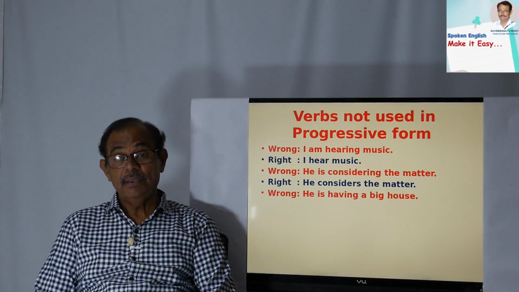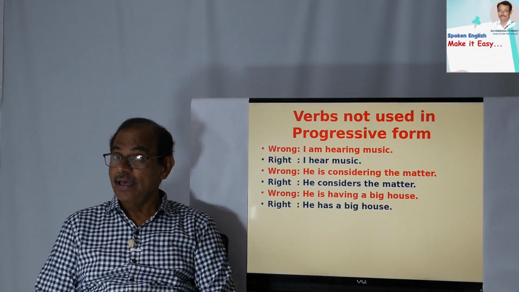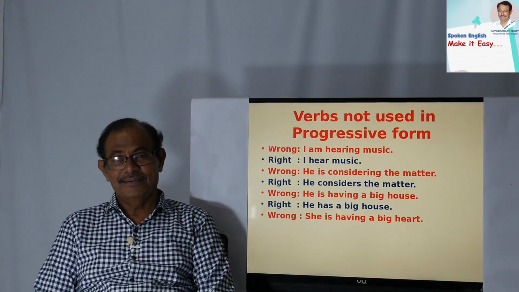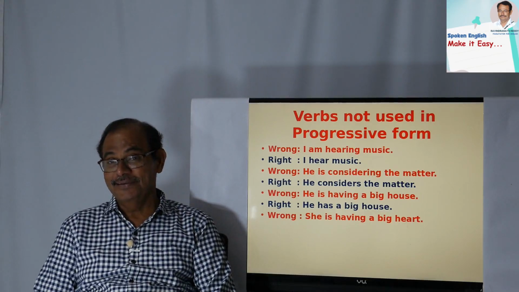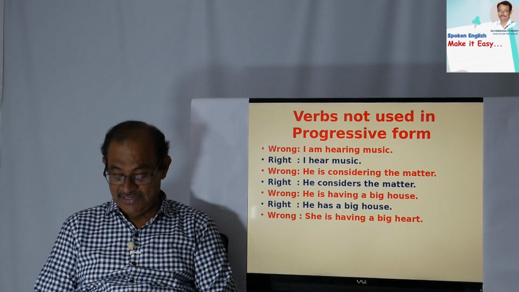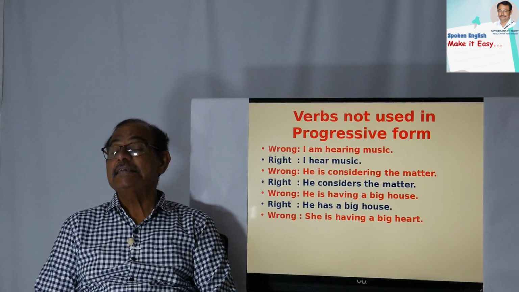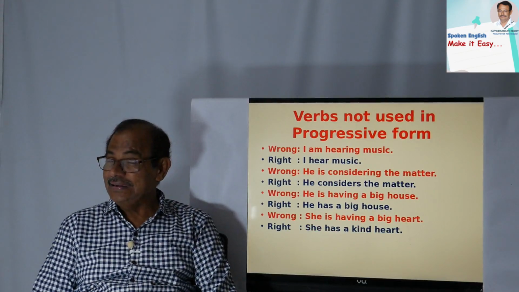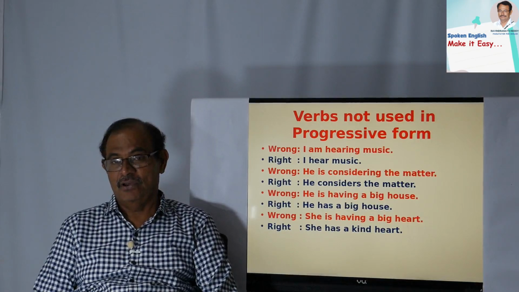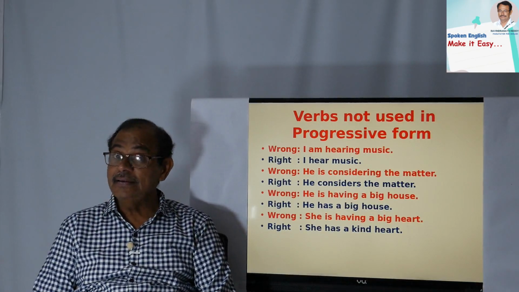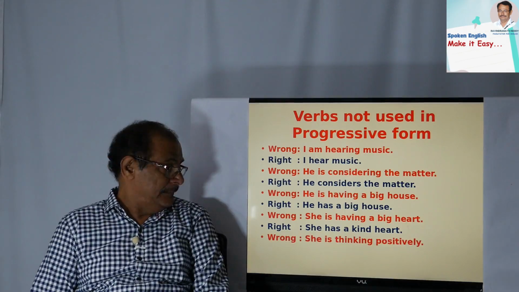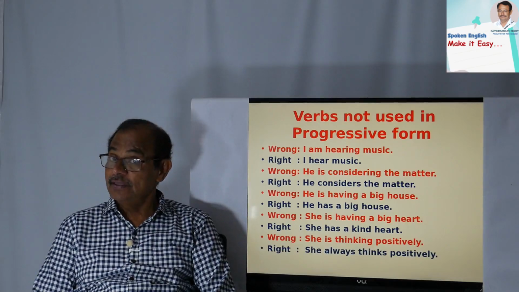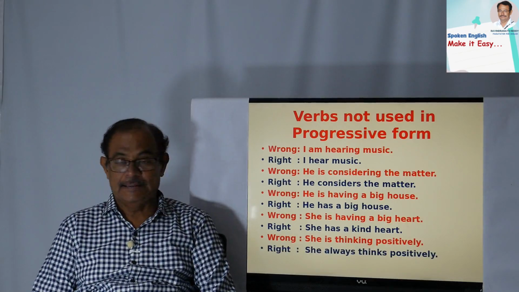He is having a big house. Wrong. He has a big house. That's all. She is having a big heart. What is this big heart? There is no big heart and small heart. That is a blunder actually. So you have to say she has a kind heart. See here. She has a kind heart, not a big heart. That is really good. She is thinking positively. Wrong. She thinks positively. That is correct.